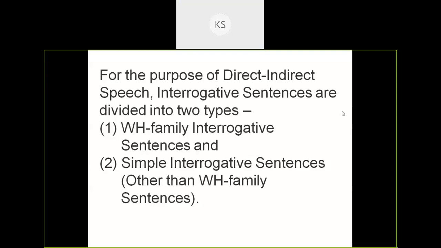Okay, Pankhuri? Pankhuri, can you answer the question? Pankhuri is not there. She is there, but I don't know why she can't speak. Anyone? Arushi?